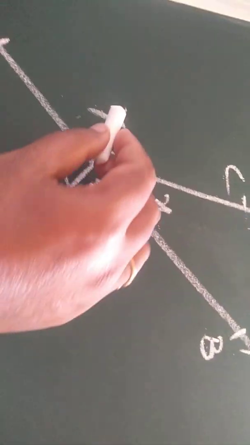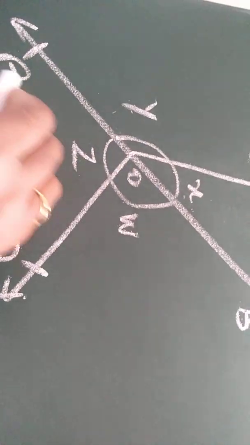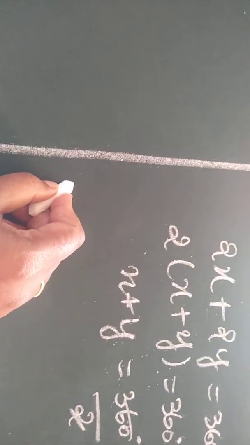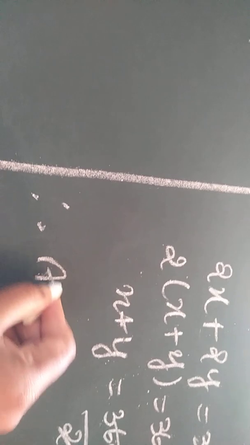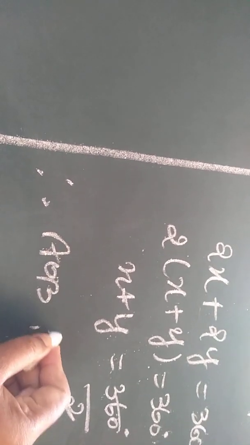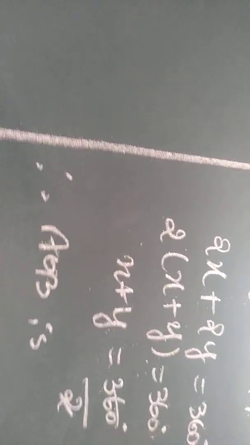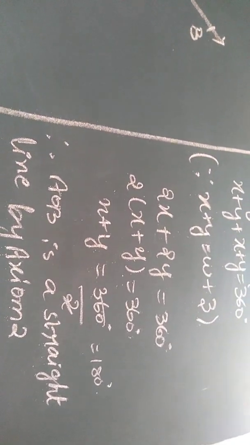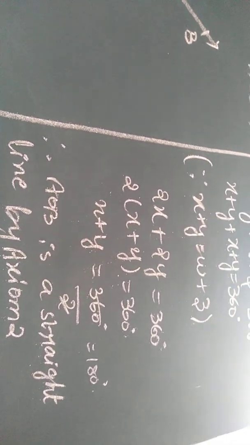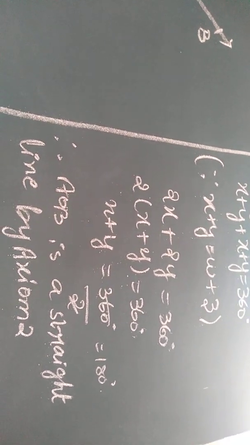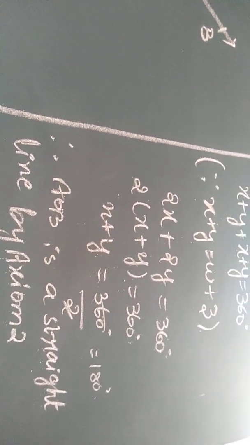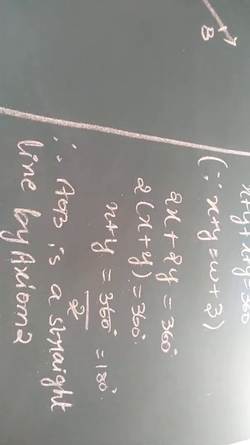When I have proved x plus y as 180 degrees, it means the line is a straight line by axiom 2. Hence, therefore, AOB is a straight line by axiom 2. So, to prove the sum, you should know what is axiom 1, what is axiom 2, and then what is theorem 1. Everything you should know, children. If you write that only, they are going to give the marks. Simply solving doesn't give you any kind of marks.